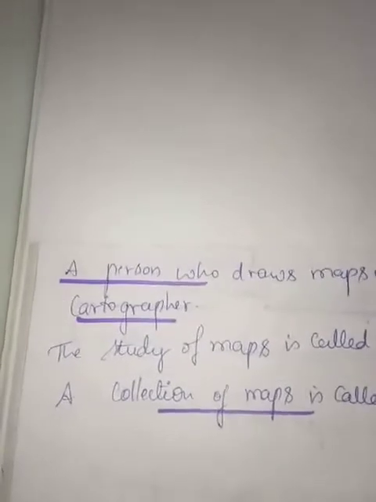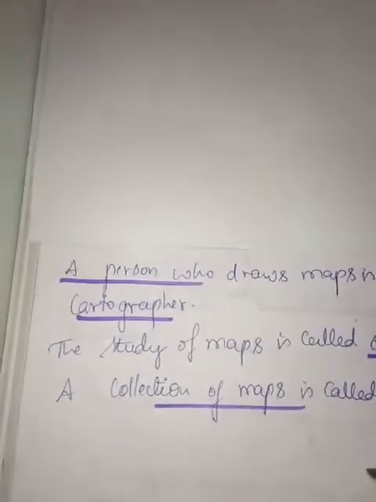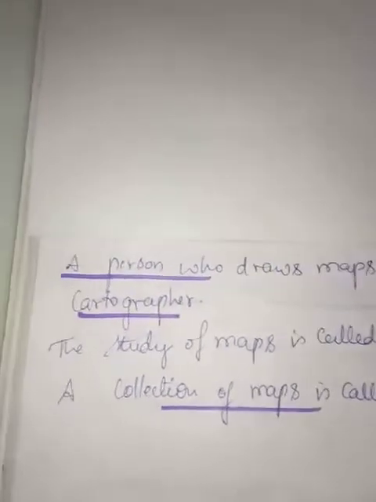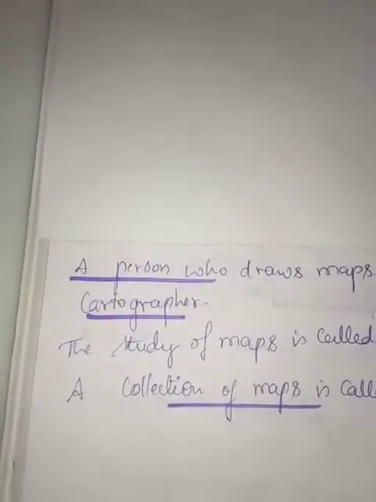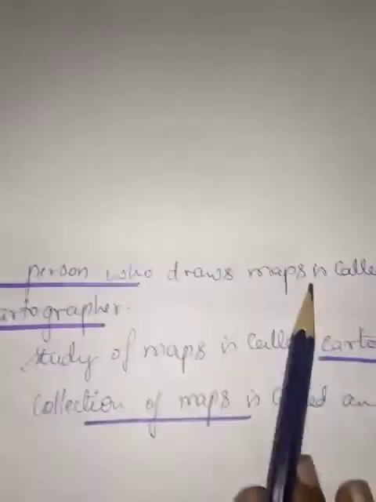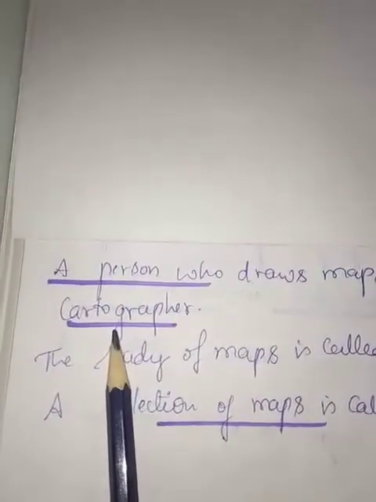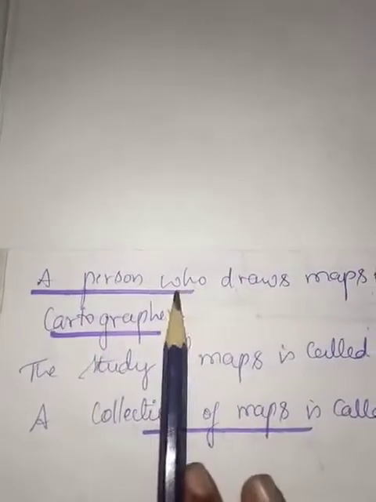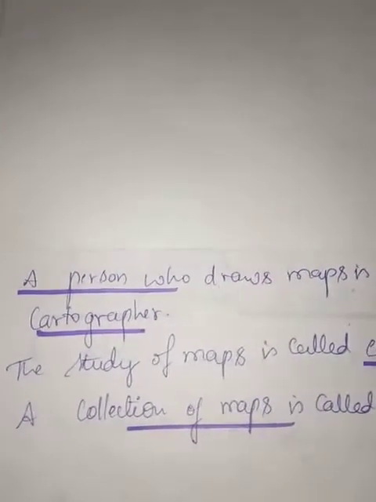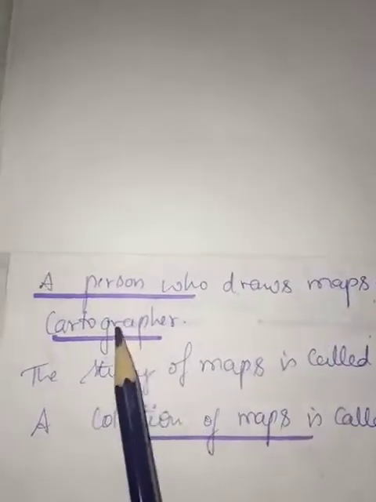Now you might think, who is going to draw it and what is the person called? A person who draws the maps is called a cartographer. What do we call a person who draws different kinds of maps? That is a cartographer.